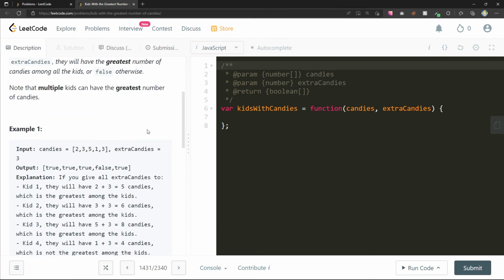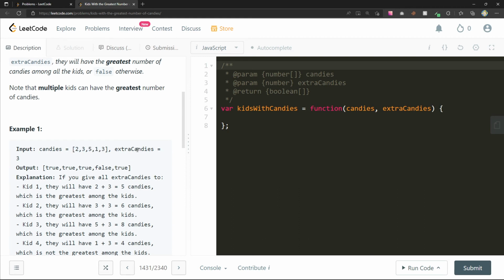So 5 candies, true. The kid with the most candies is this one with 5. If I give this person 3, will they have at least 5? Yeah. True, true, true. So, okay, we need to first find the max of this whole array.